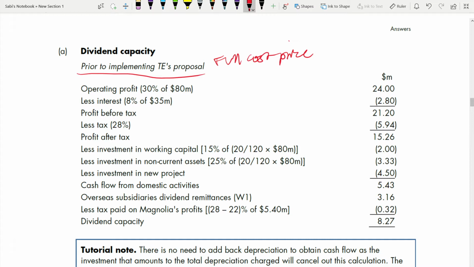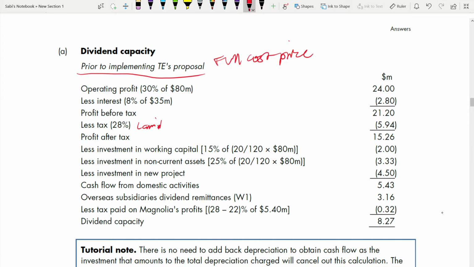Out of that, 30% is your operating profit margin. So 30% of 80 will be your operating profit. Deduct your interest. I told you non-current liability is 35 million. Interest is 8%. That's what they have given. So you can deduct your interest. Then you deduct your tax. 28% is the tax of Lamri. Right? This is Lamri.